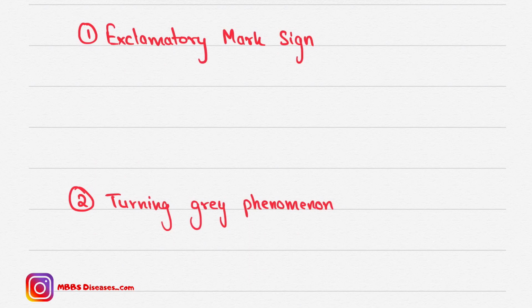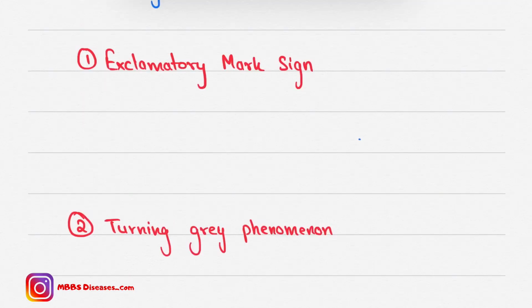This sign is pathognomonic but not always found. There are broken hair follicles with a broad distal end and thin proximal shaft, which look like this. This is the root part. The distal part is thick, and the part toward the root is thin, which looks like an exclamation mark.